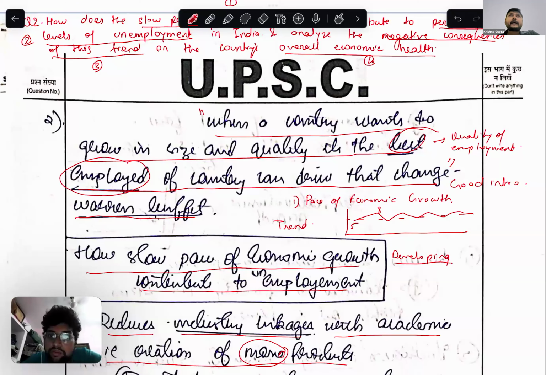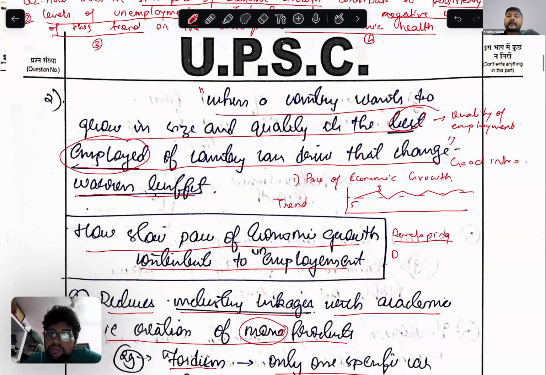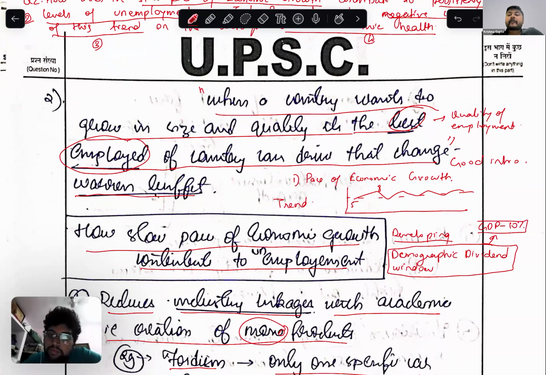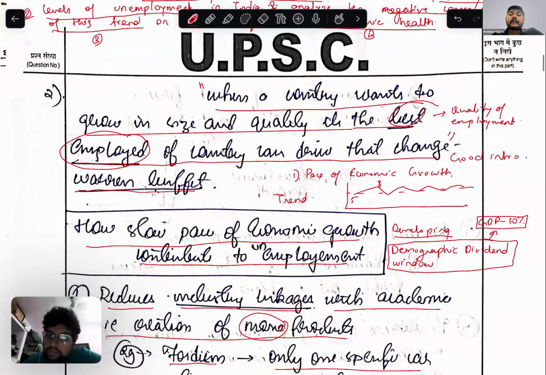For example, China in the same demographic dividend window had a GDP growth of more than 10%. That was something China had achieved. But India is still struggling with 5 to 8% in contemporary times.